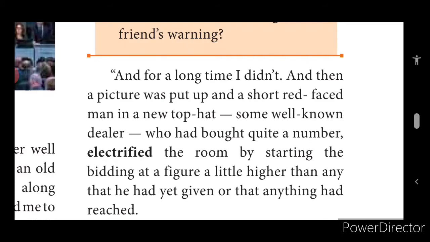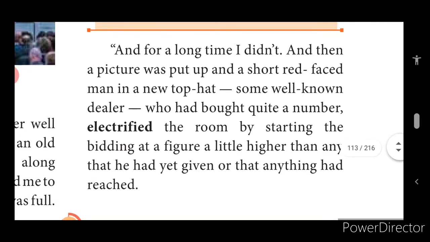And after some time a new picture was placed over there, and an auction was in process. A red-faced fellow started stating the amount. He went straight away with a 4-digit number, and he seemed as if he had bought many pictures. He's familiar with, used to, this auction.